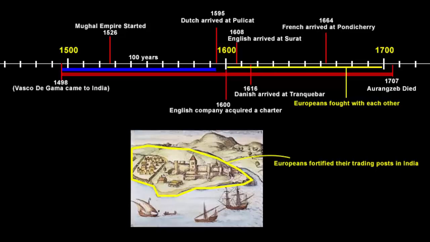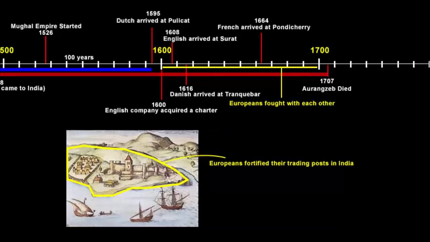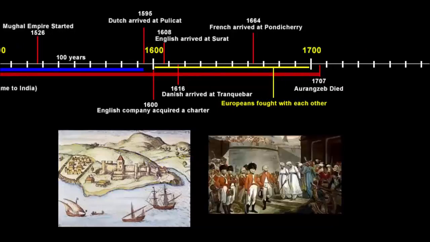When you fortify your trading post and try to maximize your profits in a foreign location, who else is going to have a problem? Let me ask this question in a different manner so that you understand better. If there are two or three guests who came to your home and they are fighting with each other constantly, they are building walls of separation on your property, who is going to get upset? It's going to be you. Similarly, the local rulers were getting angry. This led to intense conflict with local rulers.